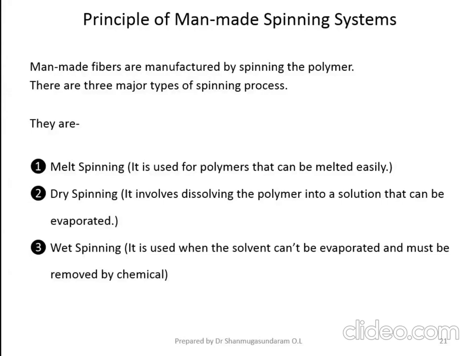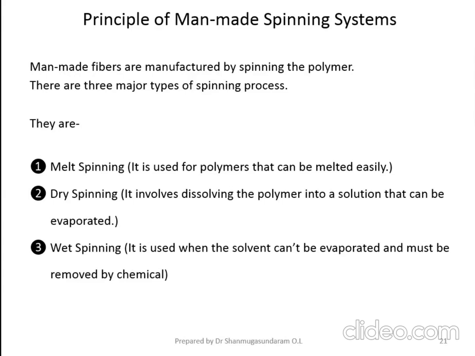Okay, so in order to produce filament fibers, we might already have discussed what we mean by staple fiber and what we mean by filament fiber. A filament fiber is continuous in length, indefinite in length, then you can call it a filament. So where can you get this type of filament fibers?